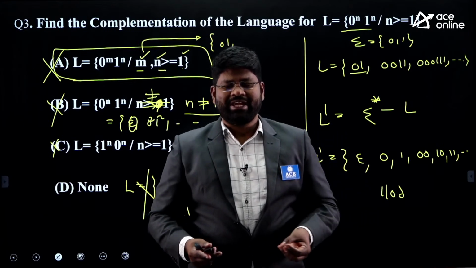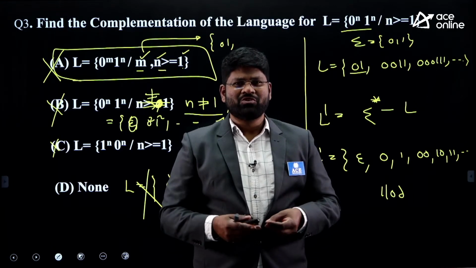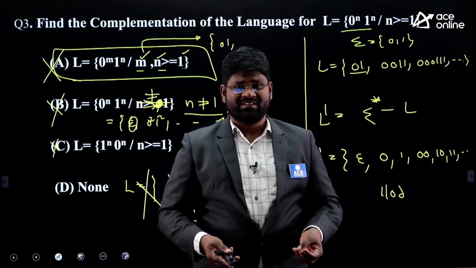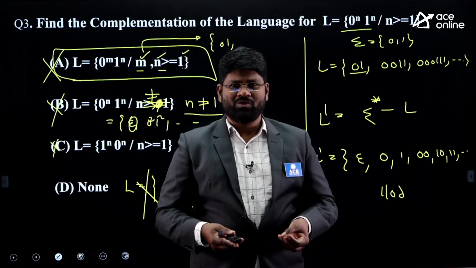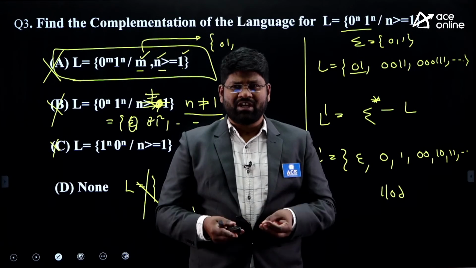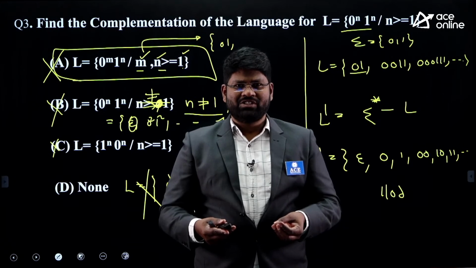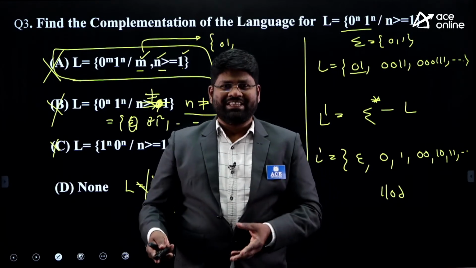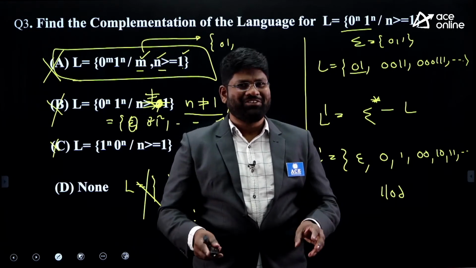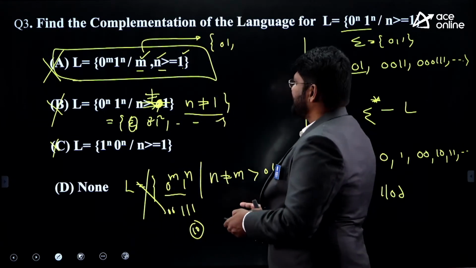Many of the people get the misconception that equal and not equal relationships are always going to be the complement to each other. That is not true always for certain languages. This is always going to be true only for a language like equal number of zeros and ones, in any order, and not equal number of zeros and ones, in any order. Those languages can be the complement to each other, but other than that you cannot have the complementation part, right? So this is the one point everyone must notice here.